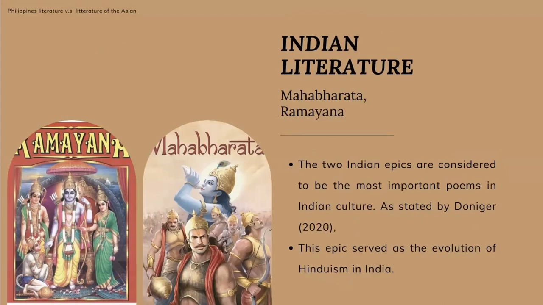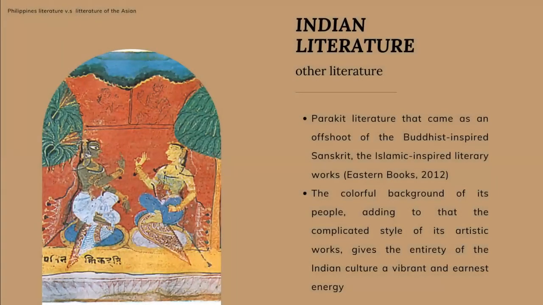As stated by Doniger, this enormous poem is about a war waged by the Kauravas against the exiled Pandava brothers. The actual plot rarely matters for people, as it takes up about a fifth of the entire text. Instead, the epic serves as the evolution of Hinduism in India, from the introduction of sectarian beliefs, Hindus' connection with Buddhism, and most importantly, preaching the words of the Dharma, or the code of conduct, of which we haven't even mentioned the numerous other groups of languages with their own literary works.